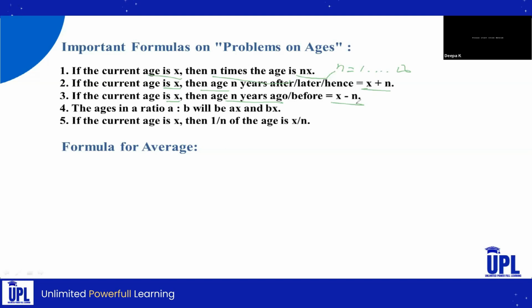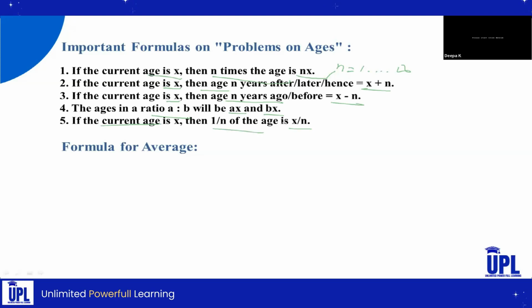Okay, next, the age in a ratio, that is a is to b, that will be ax and bx. So in the form of a ratio, that will be ax and bx. So if a is to b is given, then the current ages will be ax and bx. Okay, next, the fifth one, that is if the current age is x, then 1 by n of a is x